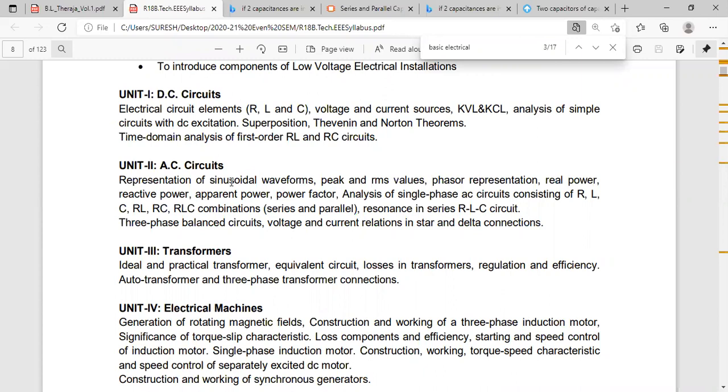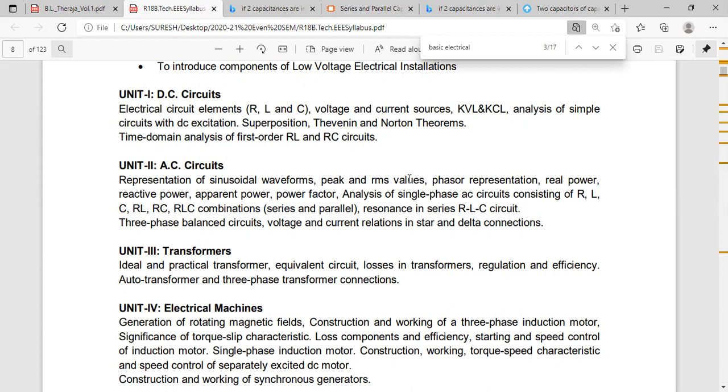No need to explain the circuit. Only circuit diagram is needed there, and derivation. No need to draw the waveforms. Okay, these are the first 2 questions. Now see your syllabus on the screen. Representation of sinusoidal waveforms, peak and RMS. Peak value means maximum value. RMS value, average value, they are not giving, but they ask.